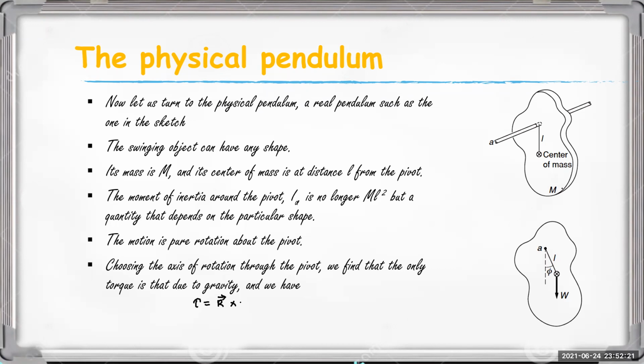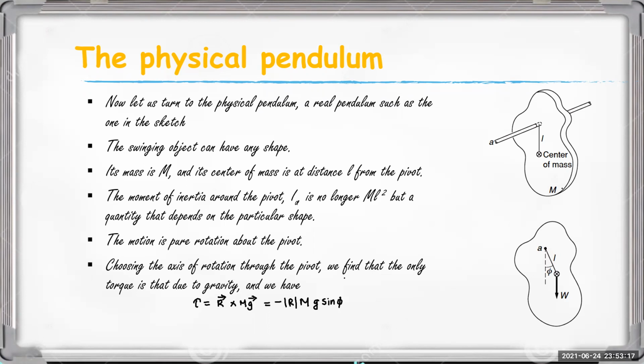So w is equal to mg, and here also the sense of rotation is clockwise, then it is negative, then minus, the quantity must be modulus of r into m into modulus of g into sine phi, the angle between w and the radius vector.